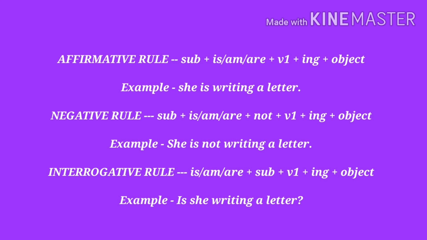After that, we add ing to the first form of the verb and then object. Example, is she writing a letter? If I change the subject to they, then we will write are they writing a letter, and put a question mark at the end.